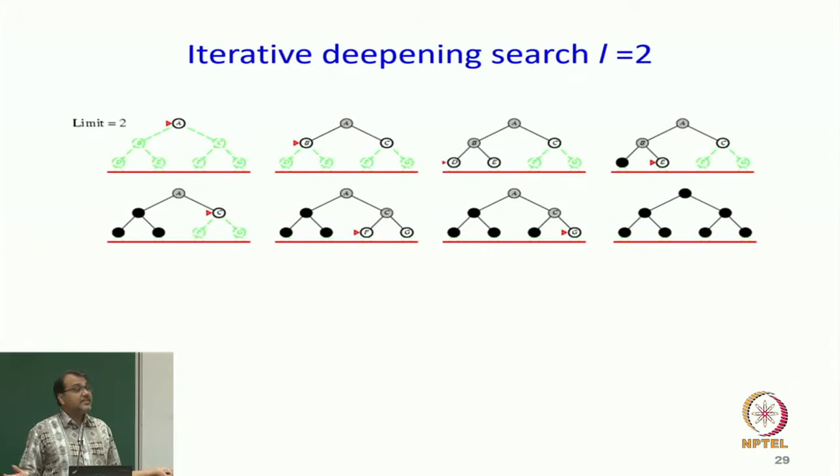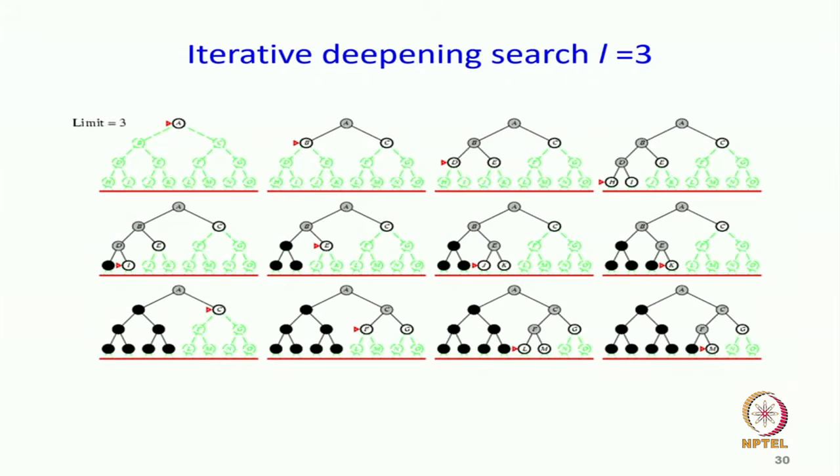So, this is what happens at depth limit 2. I start, I go left, I explore the full tree left, I go right, I explore all the subtrees in right, and then I am done expanding, I say I could not find the goal. And I keep doing this. So, for L equal to 3, this is sort of what the story looks like.